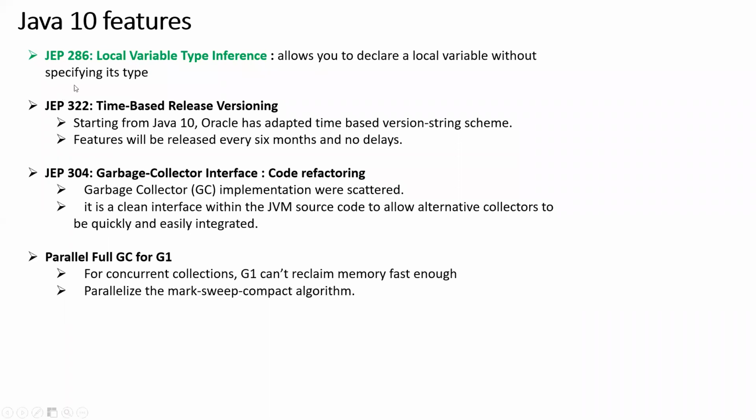Okay. Now coming back to the next one, time-based release versioning. From Java 10 onwards, Oracle has adopted a time-based version scheme: major release, minor release, then your security patch, and all these things. So that standardization they have introduced.